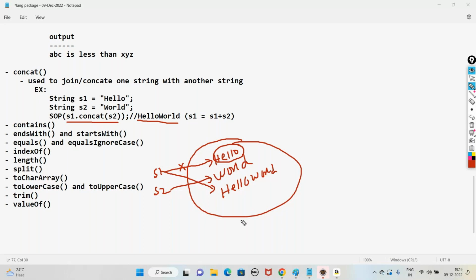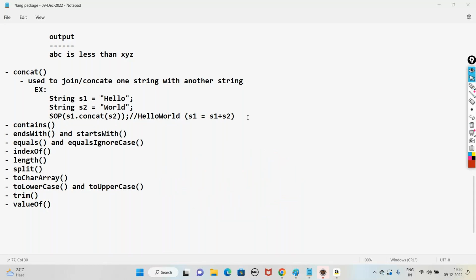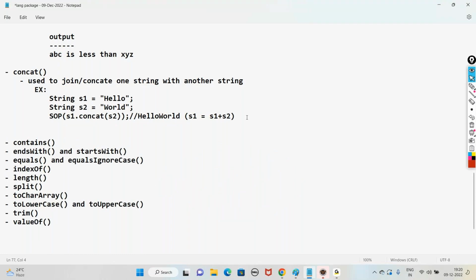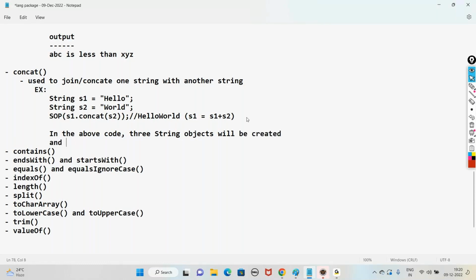So how many objects were totally created here? 3 objects. The answer is 3. And which object is no longer referenced? Hello. The hello object is no longer referenced and ready for garbage collection. So what is the point here? In the above code, 3 string objects will be created and the hello object will be ready for garbage collection. Clear this point, all of you? Any questions?